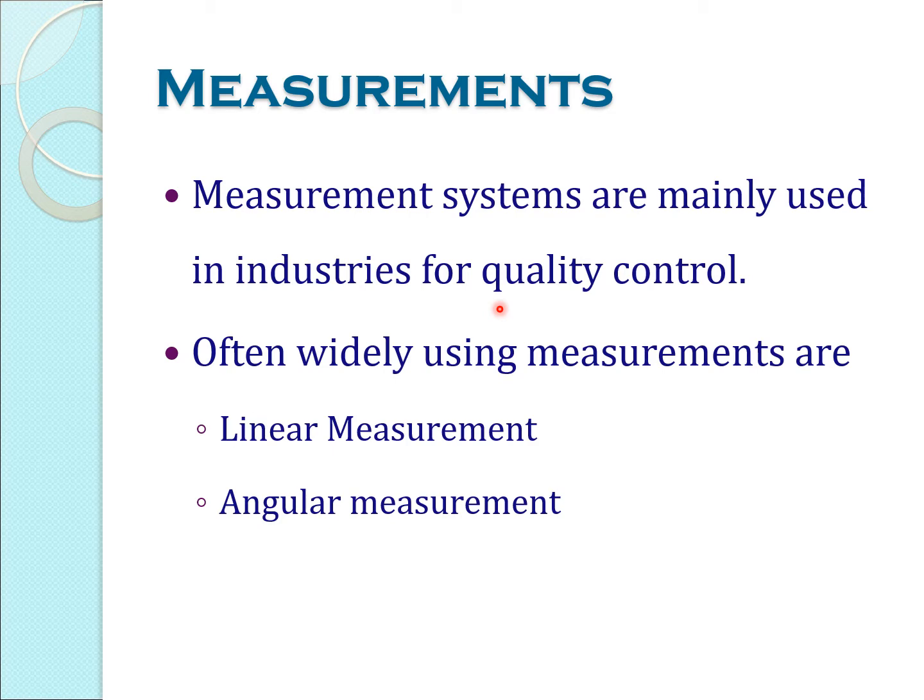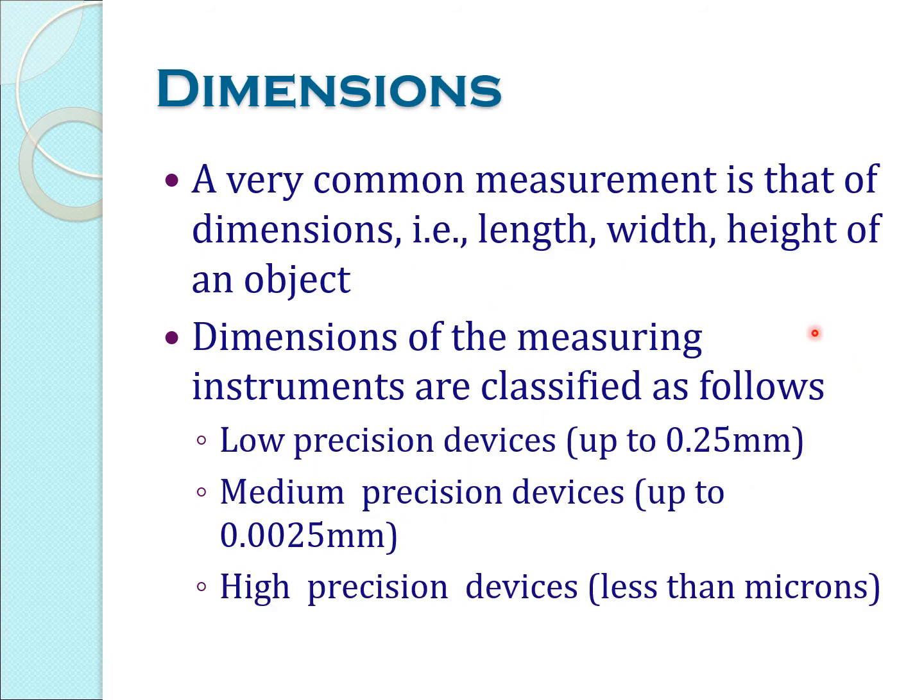Suppose it is outside the limits, they have to rework it, or they can throw it away as scrap. So their main aim is to test whether the components are made as per the design or not. For testing purposes, they use different types of measuring instruments. Generally we have two types of measurements, linear measurement and angular measurement.